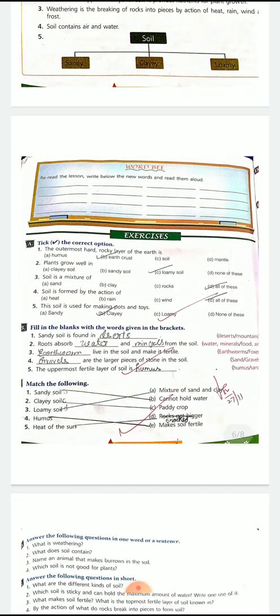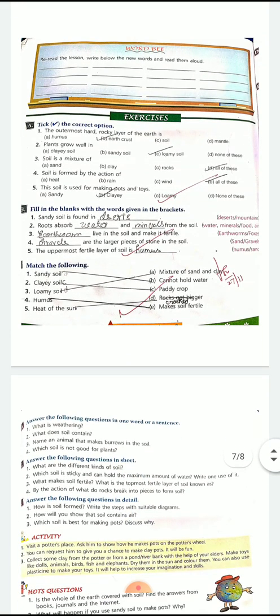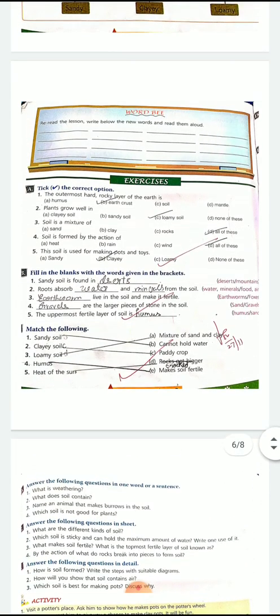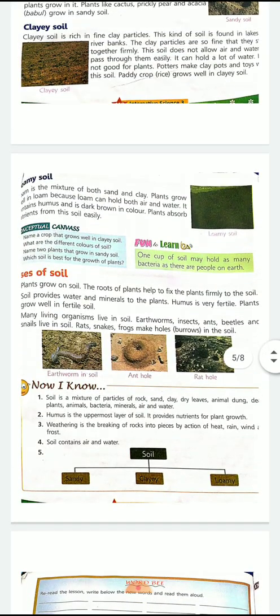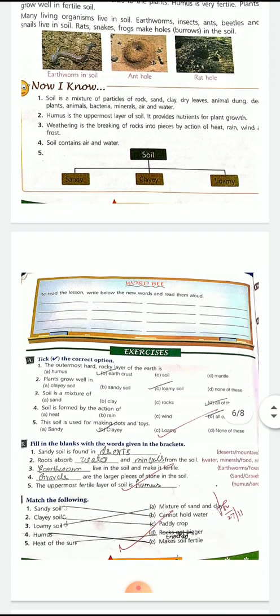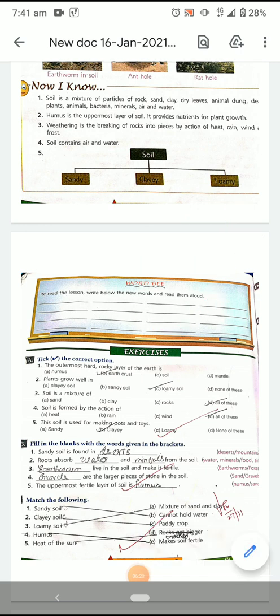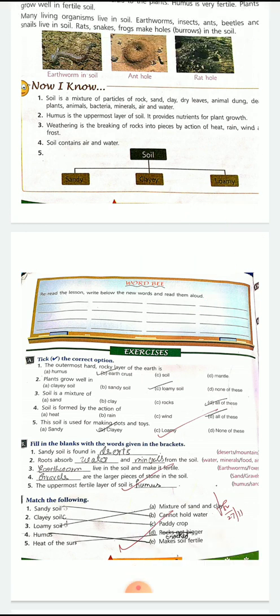Now, there are tick the correct options, fill in the blanks, match the following. Try to do it on your own. Your homework is to practice these in your book. In the next class, we'll discuss it, and then also we'll discuss question answers, and later on I'll give you the answers. So with this, the reading of the chapter and explanation is over. Your homework is to do the word web. I again say, homework is to do the word web. Okay? And practice exercises in your book. See you in the next class, children.